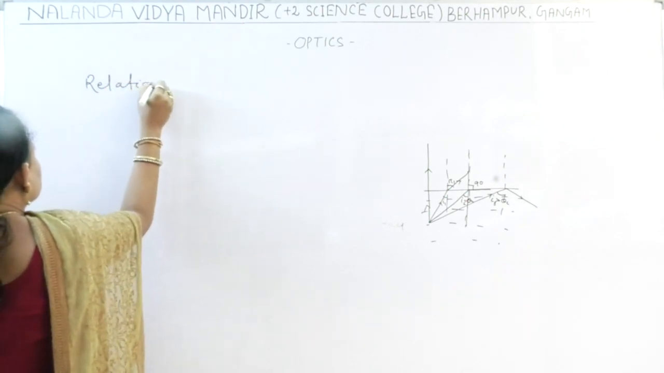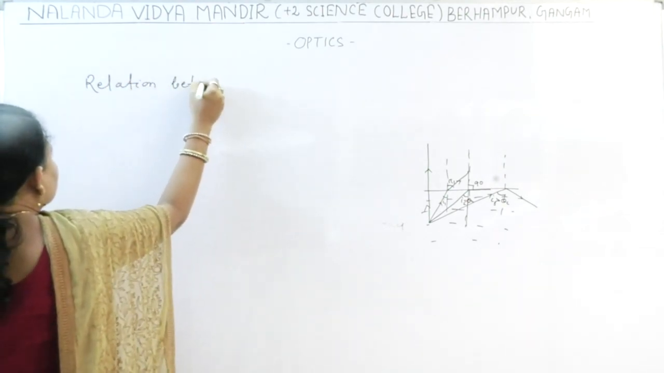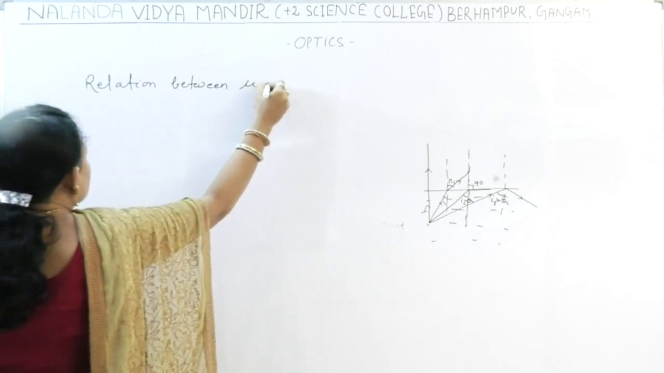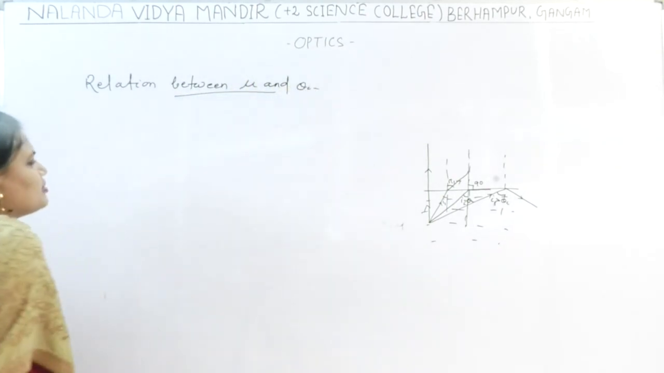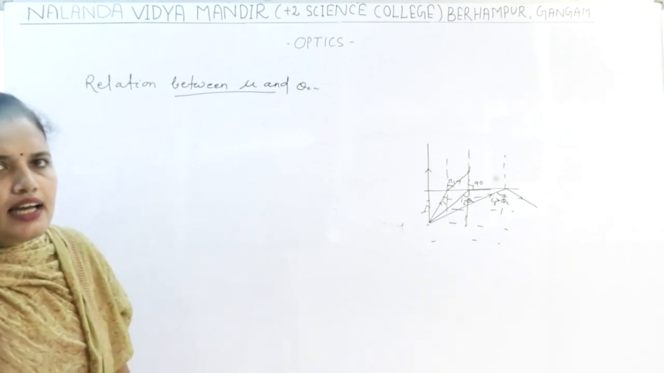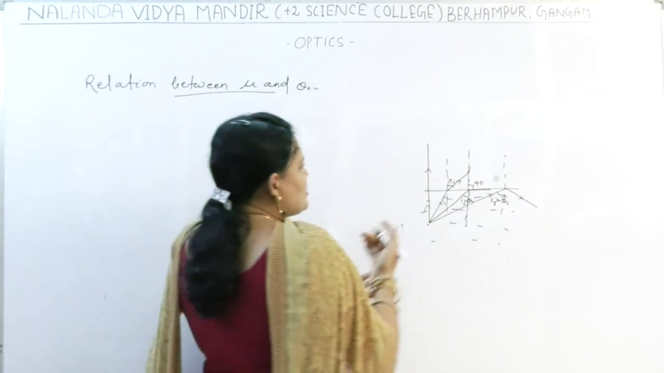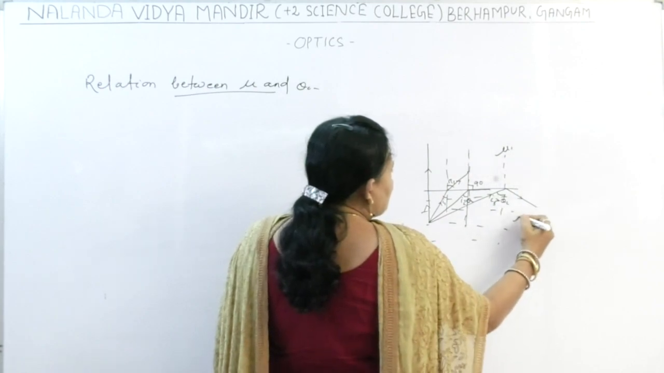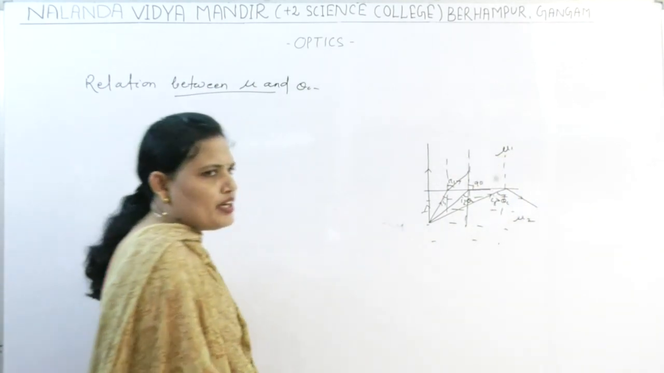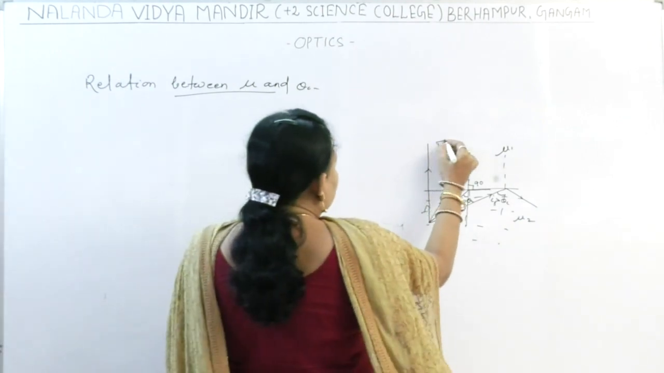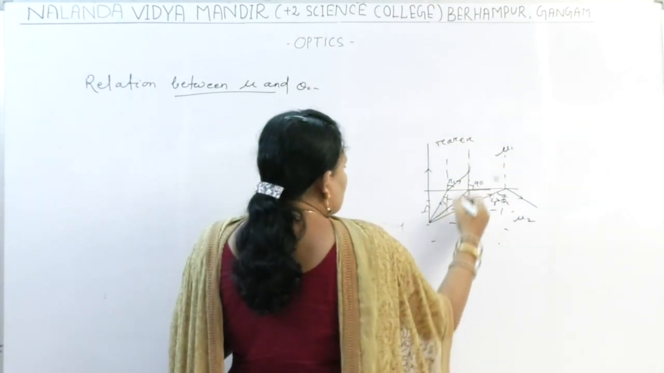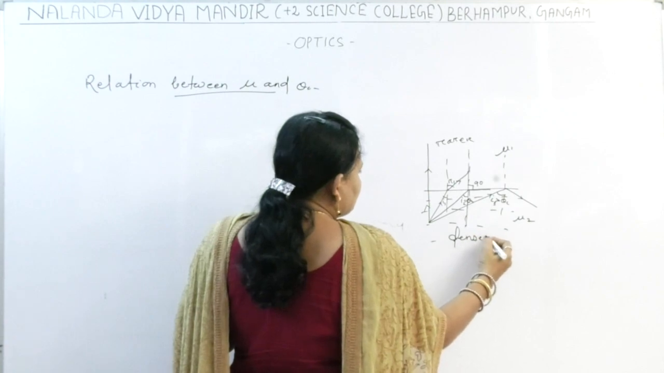Relation between mu and theta. Refractive index and the critical angle. Let us take this one having the refractive index mu1, and this one having the refractive index mu2. This is the rarer medium and this is the denser medium.